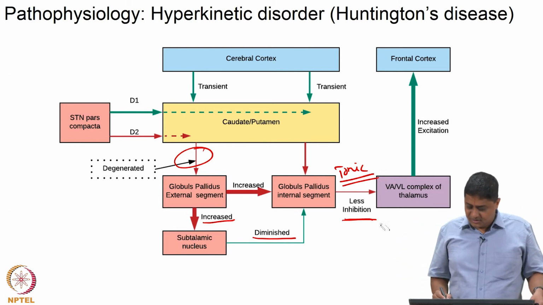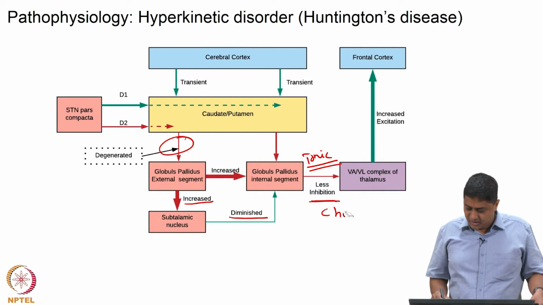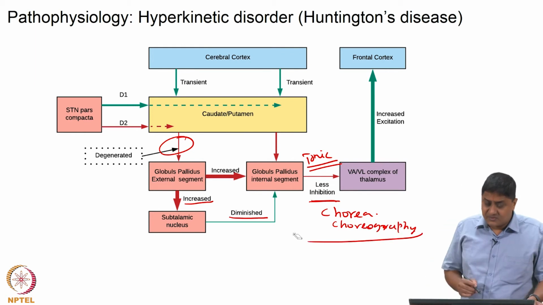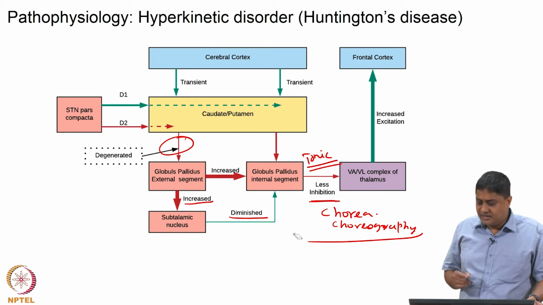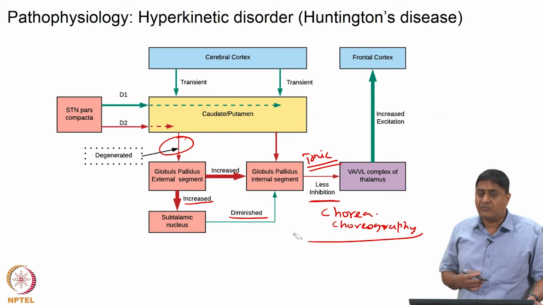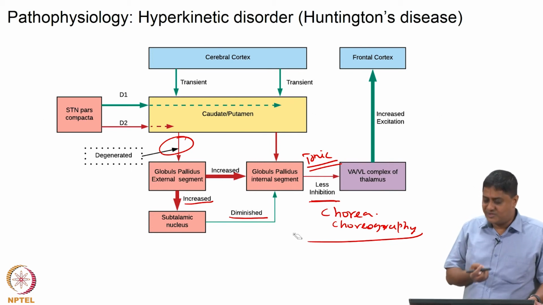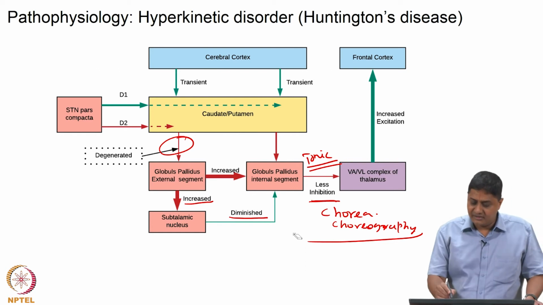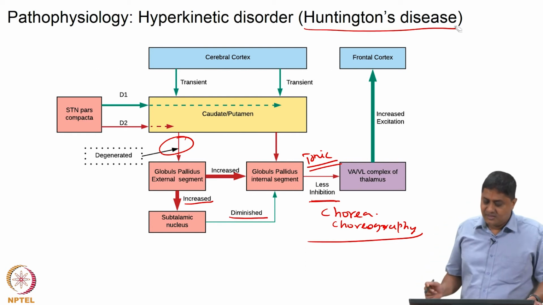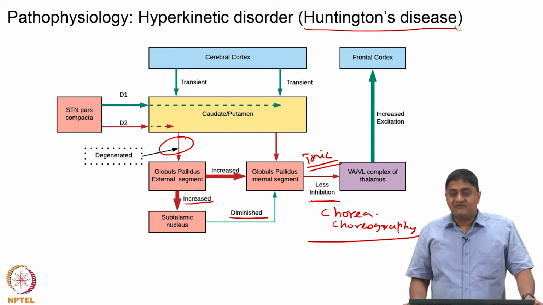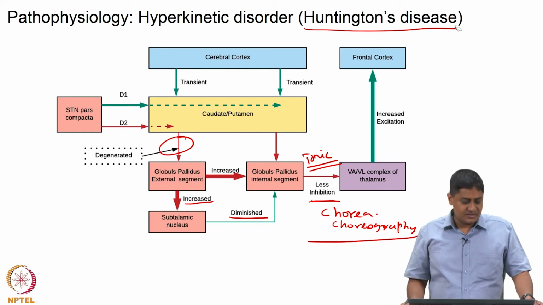So, the word chorea comes from, right, it is also related to choreography, right. Choreography means as in dance, for example in movies. So, if the indirect pathway is selectively degenerated, what it does is it produces choreiform or dance like movements typical of Huntington's disease, right. This disease is also something that we will discuss in future classes, right.